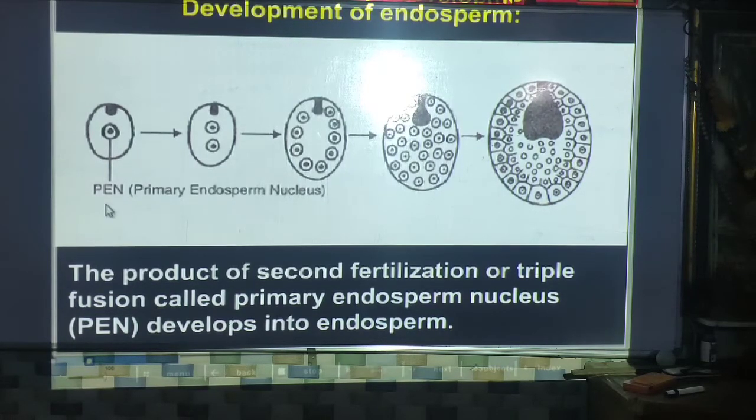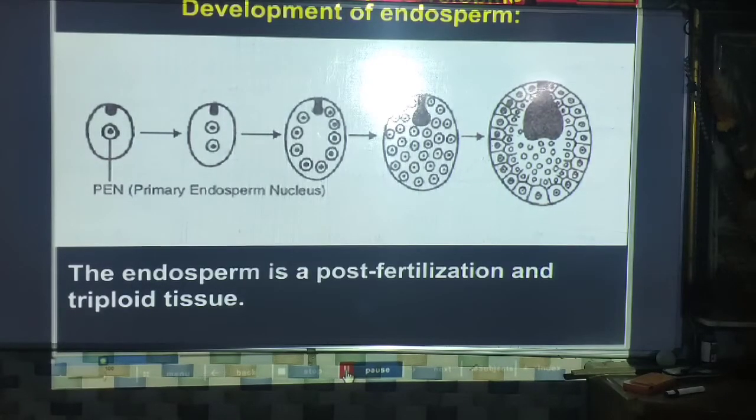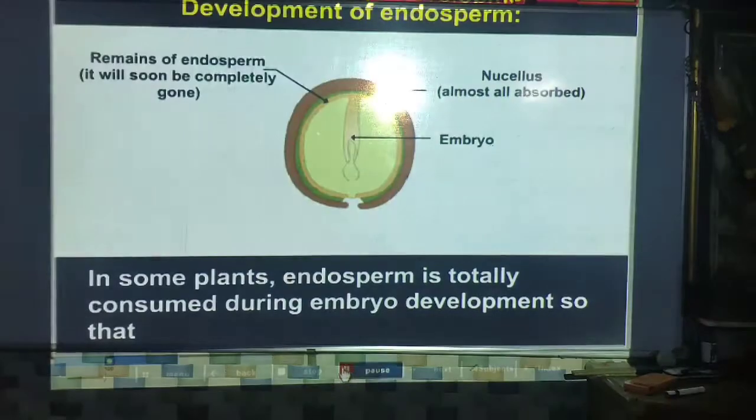Here is the single PEN, then a double cell, and from 2 to 4, 4 to 8, a number of divisions take place. Endosperm is a post-fertilization and triploid tissue. Here the triploid tissue formation takes place.